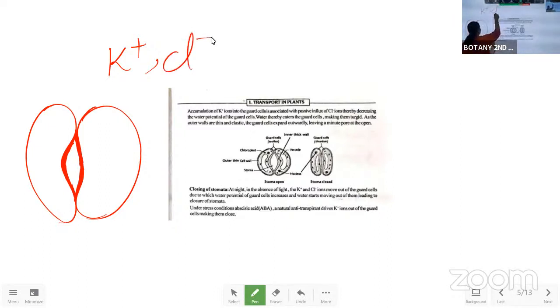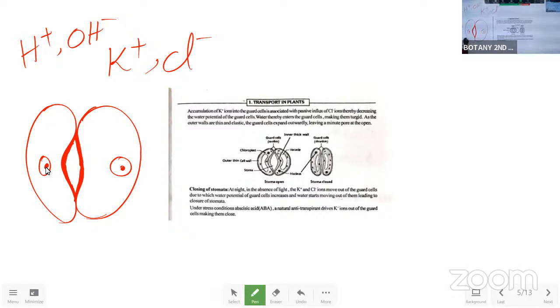Okay, and along with this water molecules, water is always present in the H plus and the OH minus ionic form. So what happens over here? This is the nucleus. Whenever the water enters into the guard cells, along with this, first of all, K plus ions will enter into the guard cells.